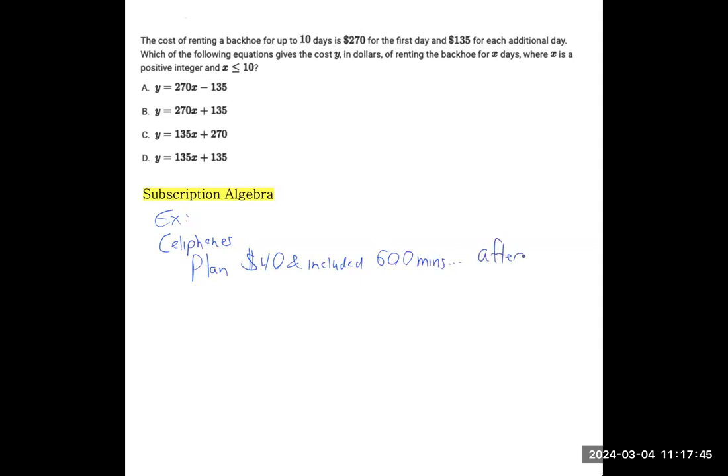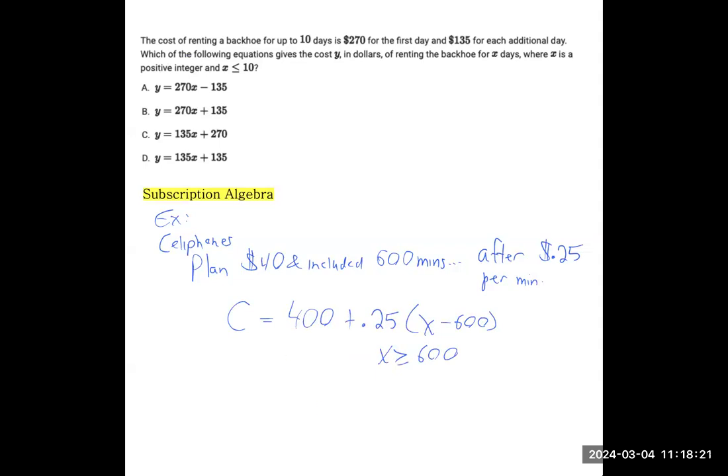After that, you would pay 25 cents per minute after you exceeded your original allotment of 600 minutes. And in this situation, the equation would look like this. You'd have the 40, and then you would pay the 0.25, the 25 cents, and you would pay it x minus 600 times. And this would only work if x were greater than or equal to 600, but that's okay because in these situations, it always is greater than or equal to 600.